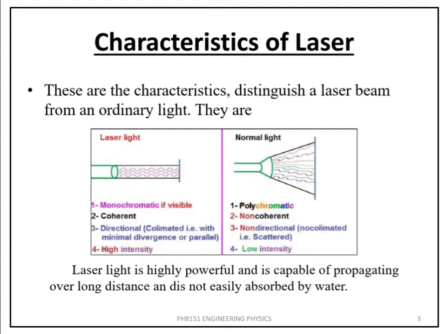Characteristics of laser. These are the characteristics that distinguish a laser beam from an ordinary light. They are monochromatic, coherent, unidirectional, and highly intensive. Laser light is highly powerful and is capable of propagating over long distance and is not easily absorbed by water.